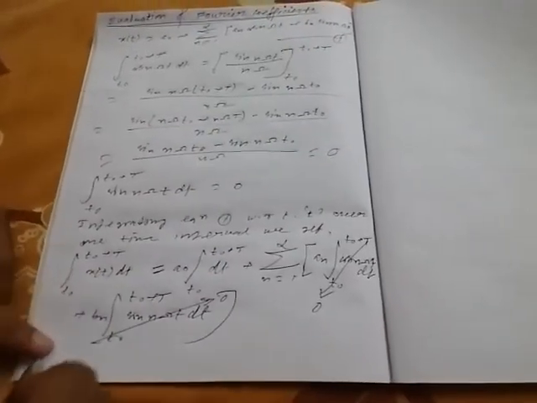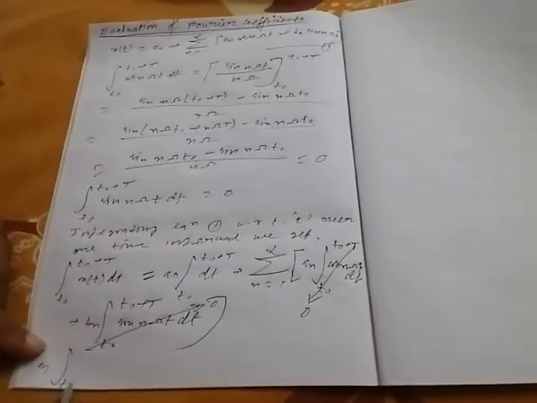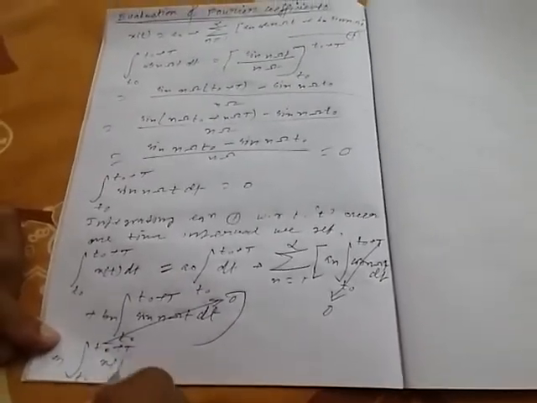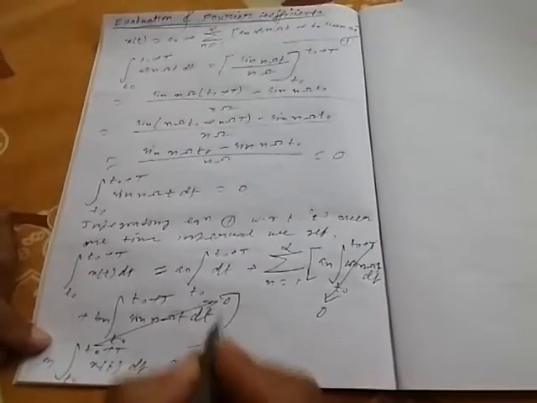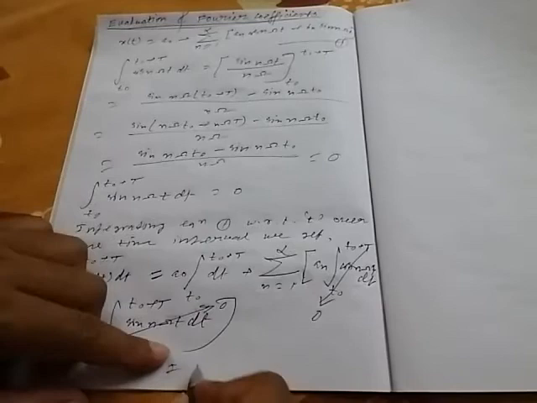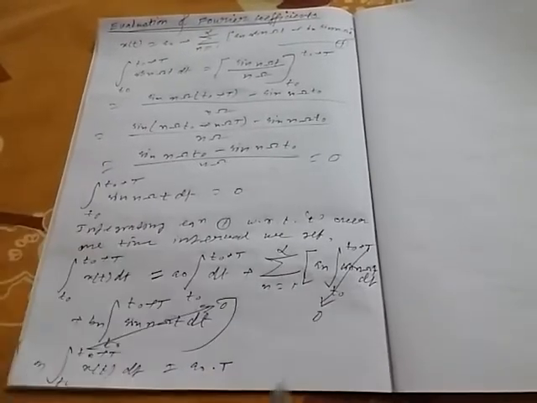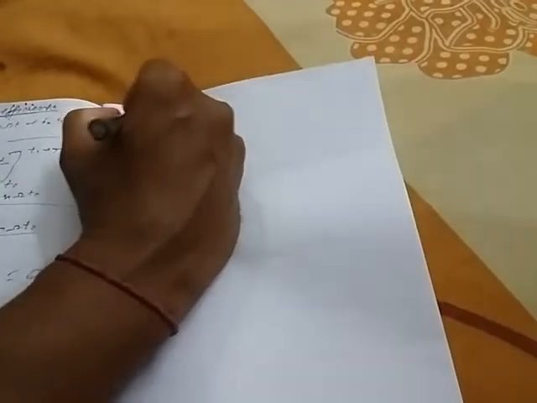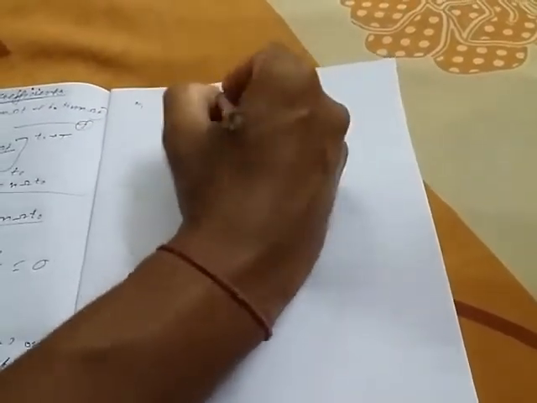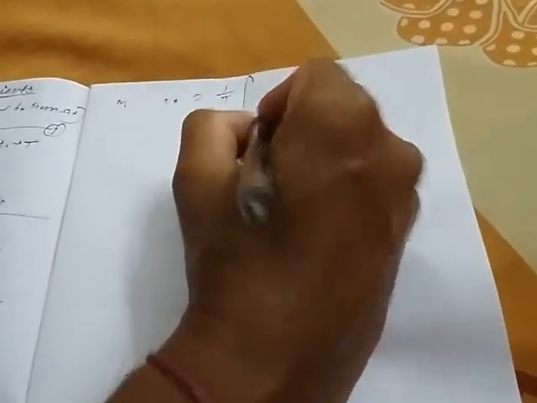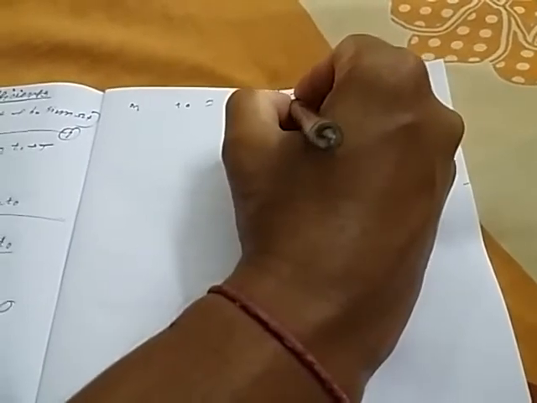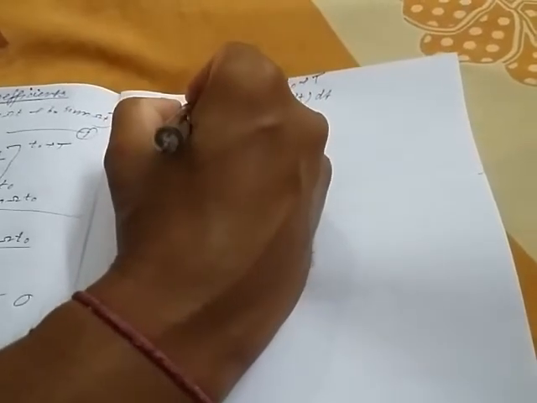So the remaining portion is the integration over t0 to t0 plus capital T of x(t) dt, which will be equal to a0 into capital T. So from here we can write that a0 equals 1 by capital T times the integration over t0 to t0 plus capital T of x(t) dt. So this is the Fourier coefficient a0.